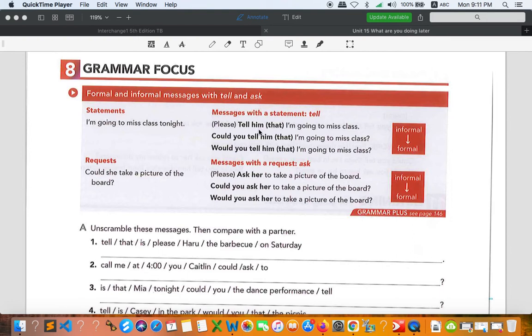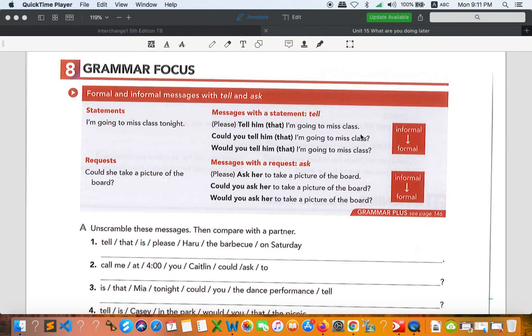In order to ask, send a message, or make a request, you can simply use three forms: please, could, or would. The difference is that we use please with a full stop, and could or would with a question mark.